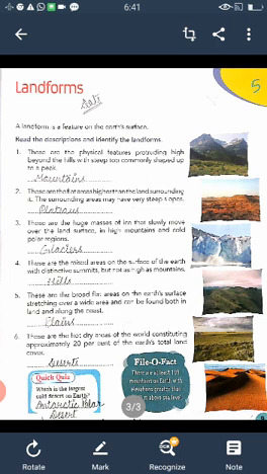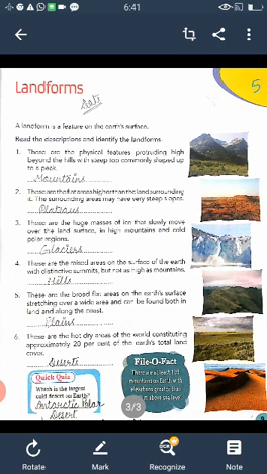Now come to exercise number 5, that is landforms. Before we discuss the different types of landforms, we discuss what landforms are. A natural feature of the Earth's surface is called a landform. Mountains, plateaus, hills and plains are the 4 major types of landforms. So I am reading the headline.